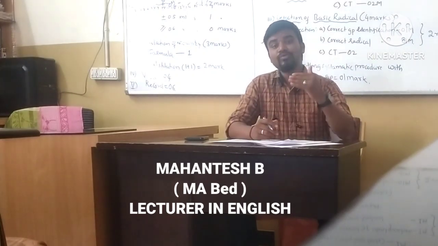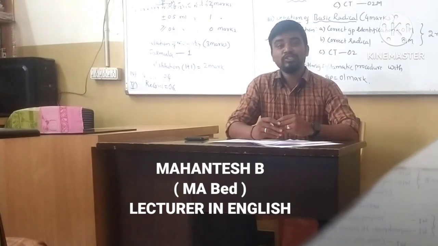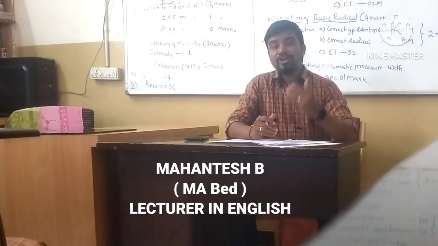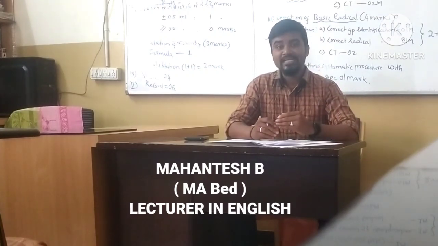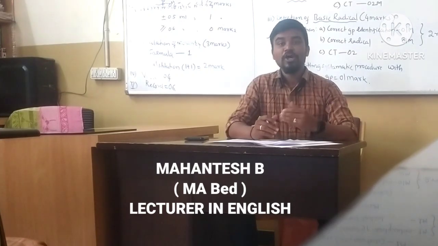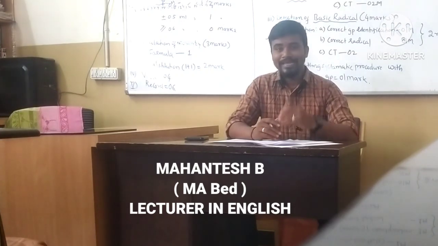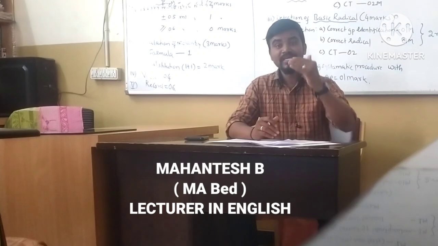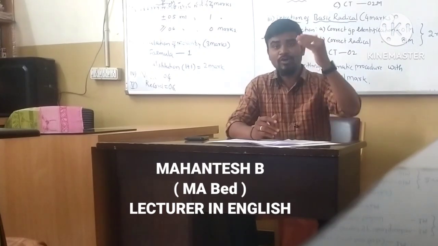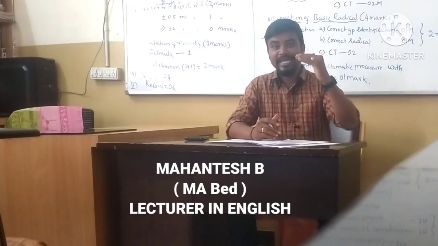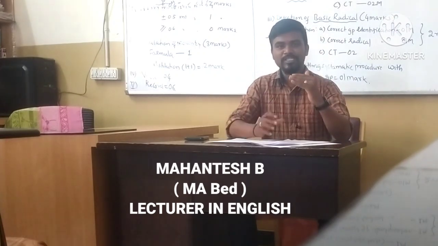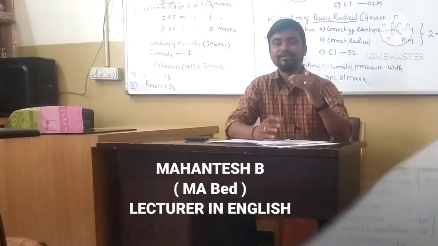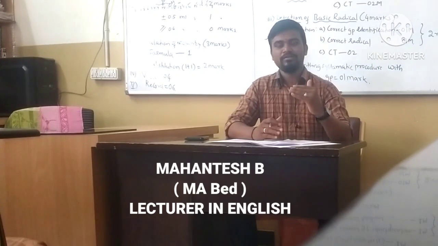So first, what do we have to write? First, you have to write the from address. From address means your own address. Prior to the to address, you have to write the date in the middle. Then afterwards, the to address has to be written by you. Then Respected Sir. Then subject. These are all systematically arranged: from address, date, to address, Respected Sir, subject. If there is a particular subject, you have to mention the subject, the reason for which you are writing the letter to the person. Then after the subject, come to the body of the letter.